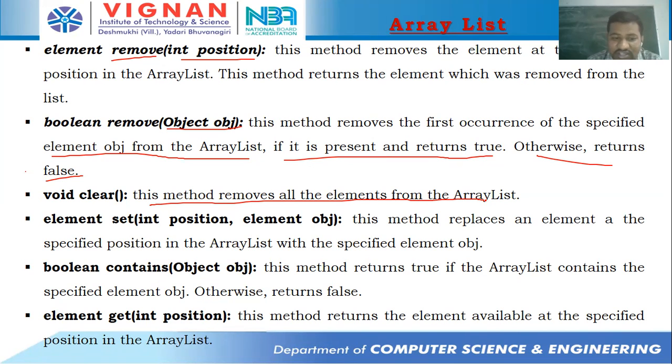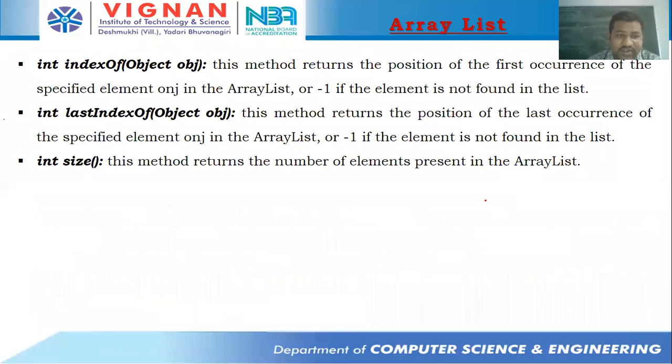And the contains function is going to check whether an object exists in the list or not. The get function returns the element available at the specified position in the array list. It gives the object present at a specified position.